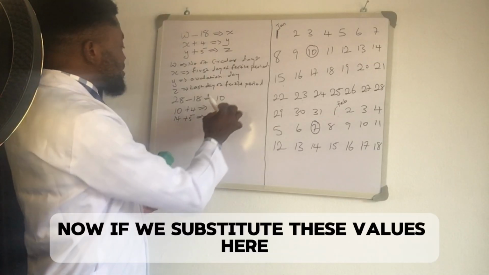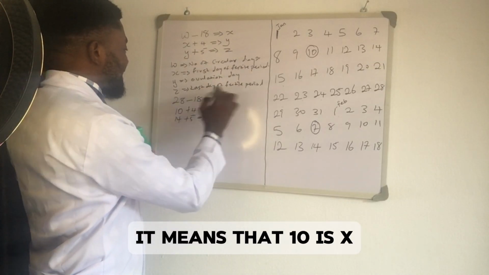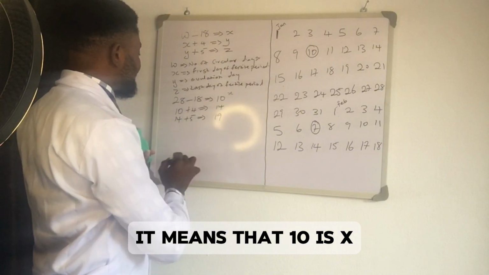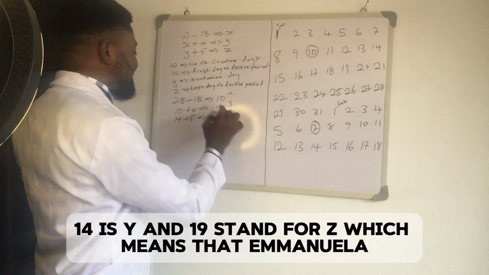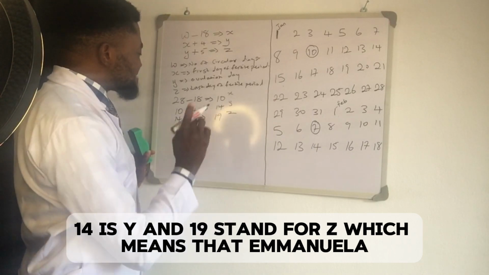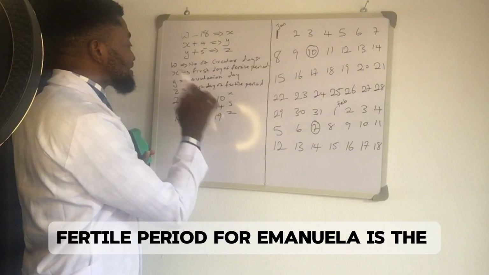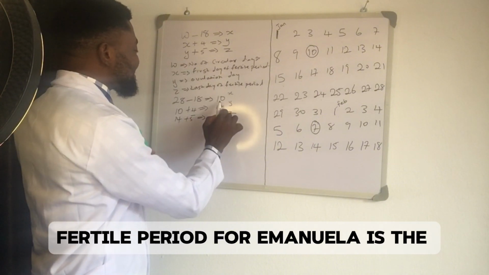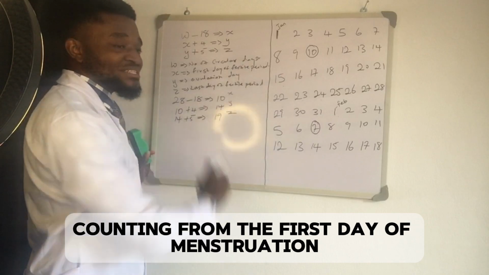Now if we substitute these values, it means that 10 is X, 14 is Y, and 19 stands for Z, which means that the first day of fertile period for Emanuela is the 10th day counting from the first day of menstruation.